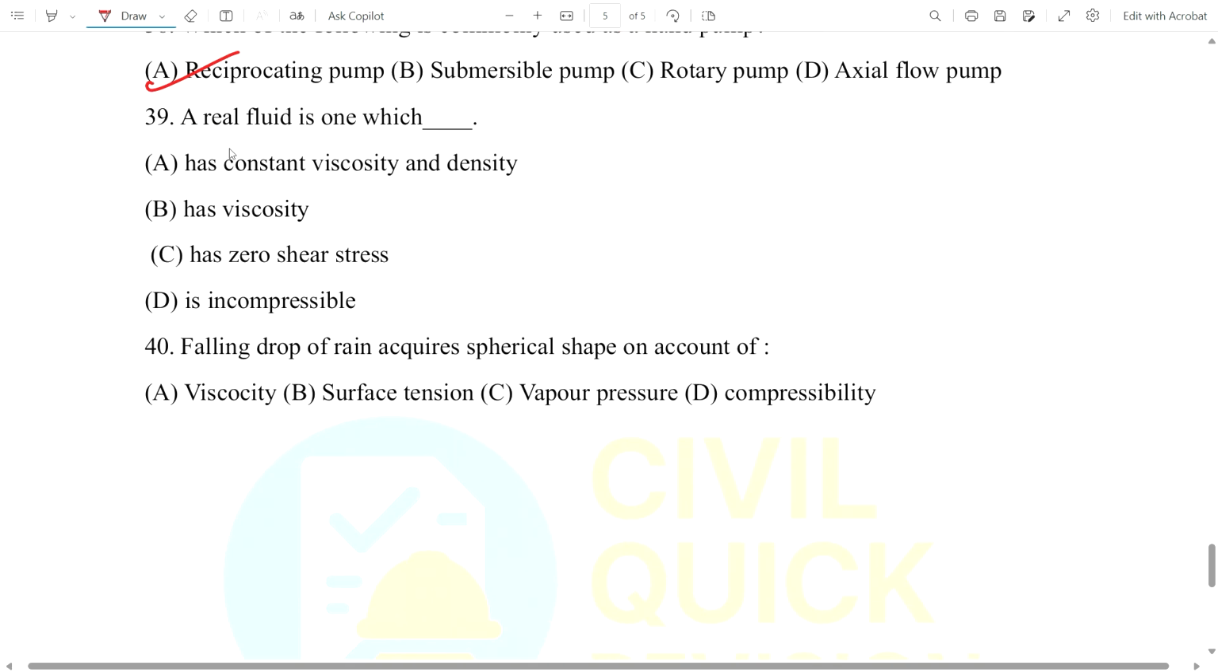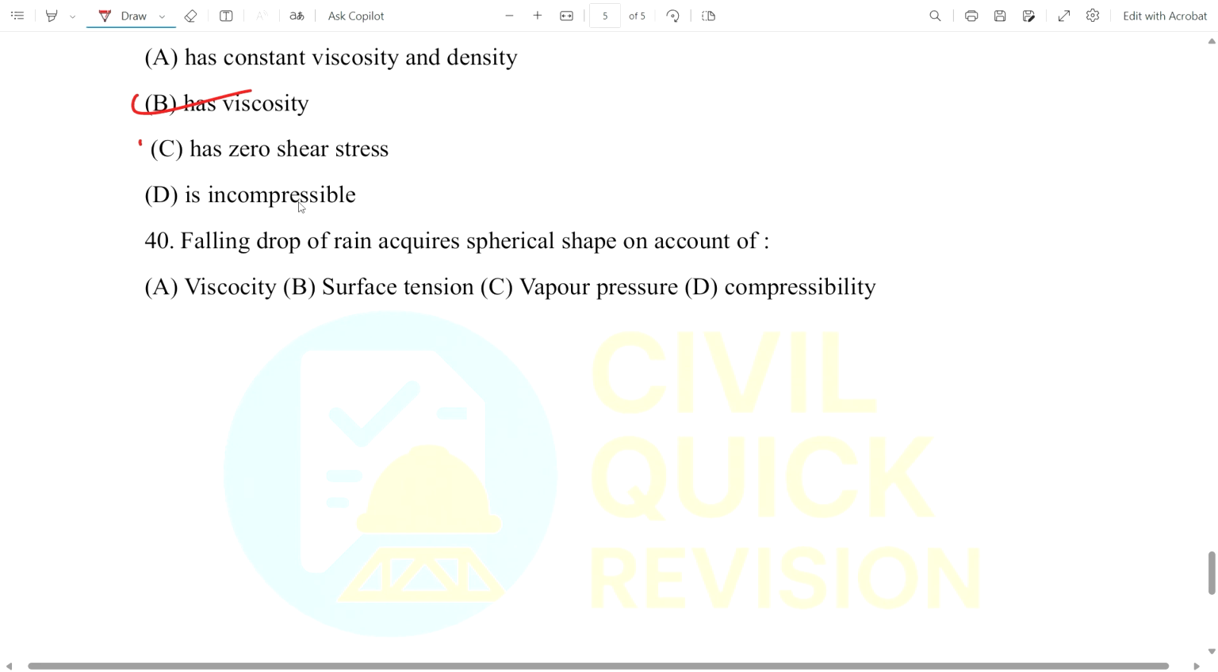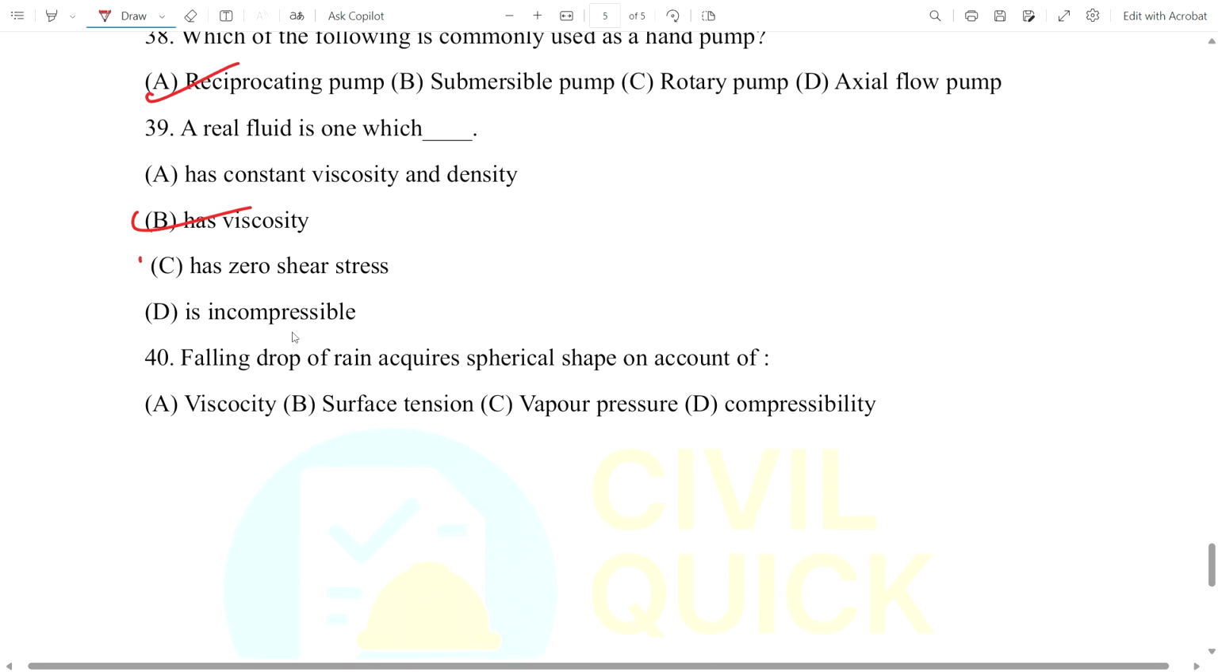Now question number 39. A real fluid is one which has what? Constant viscosity and density, or has viscosity, or has zero shear stress, or is incompressible. The option here is B. It has viscosity.